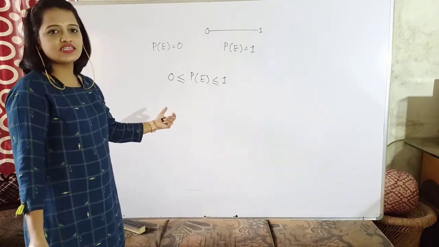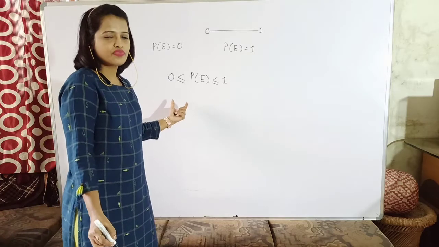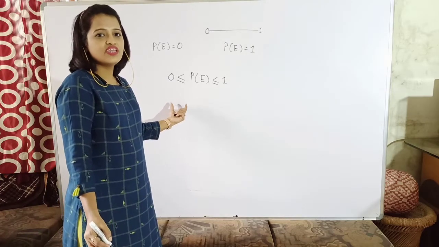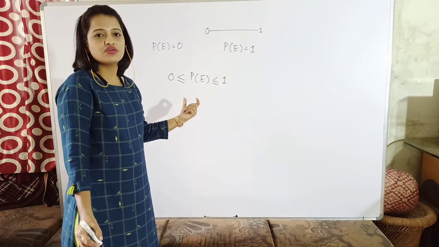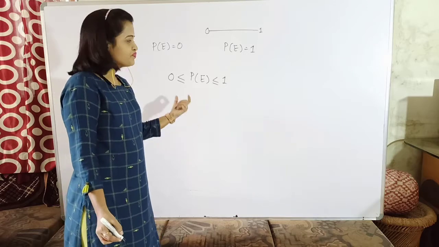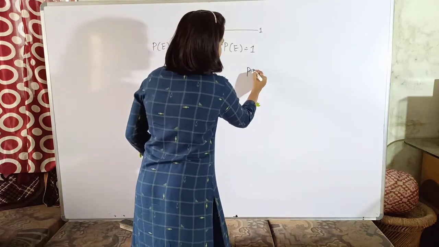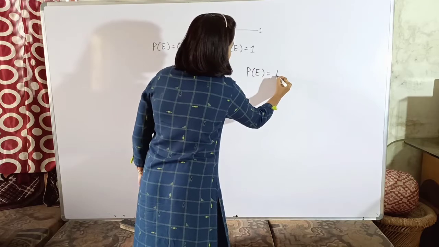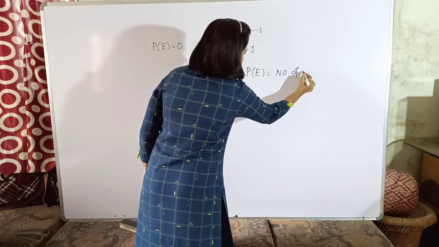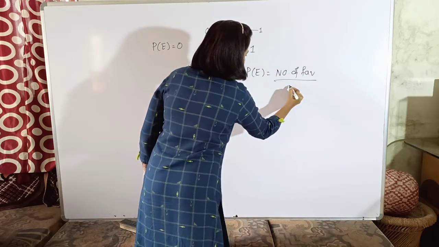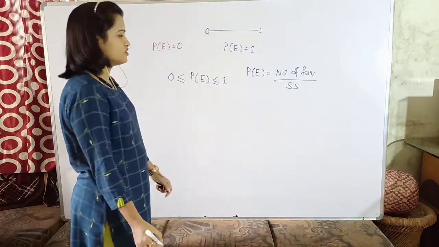So when it is said that the probability of an event is 0, when the event is not occurring, meaning, see, our formula says probability of any event is equal to number of favorable outcomes divided by sample space, or the total number of outcomes.